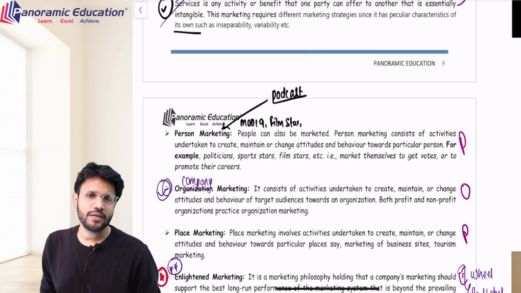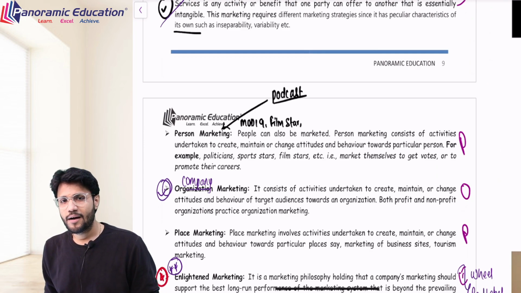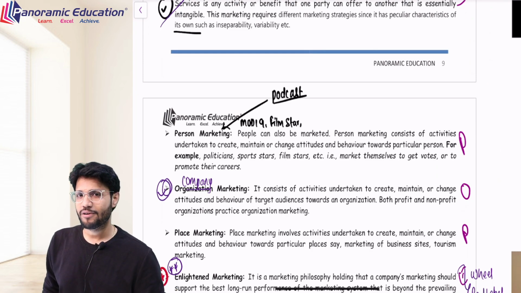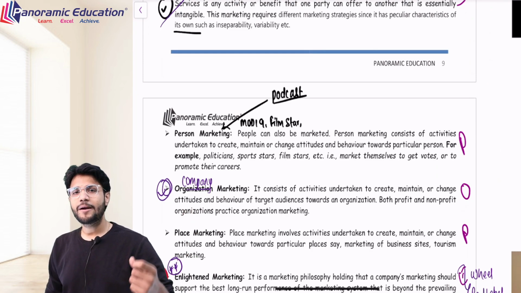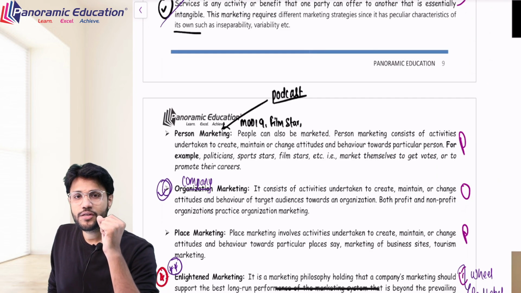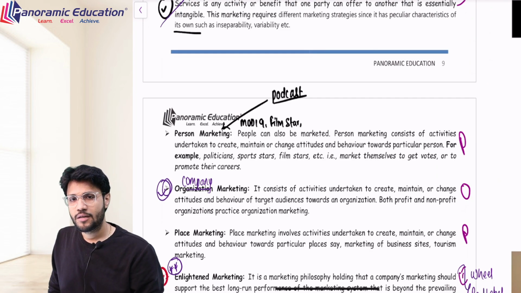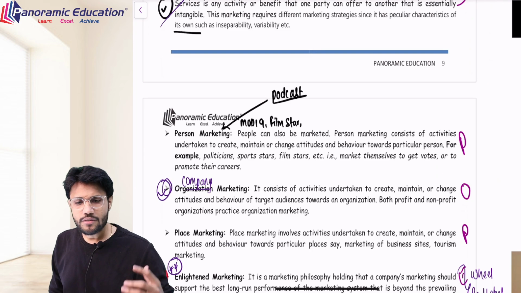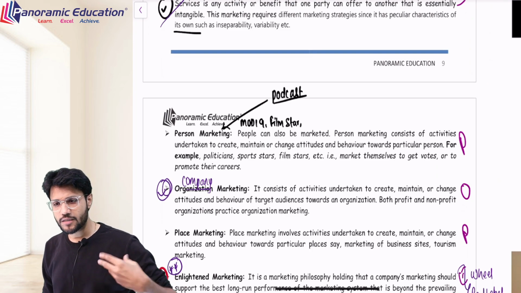But currently, in every podcast, I get inspired by listening to both the Kamath brothers, how they maintain their fitness. But yes, they are marketing themselves. They keep trying to stay in the picture. They want their name to be heard again and again. And the same is done by political parties, Piyush Goyal or any ministers, right? So in such a case, that is person marketing, where persons can be marketed.